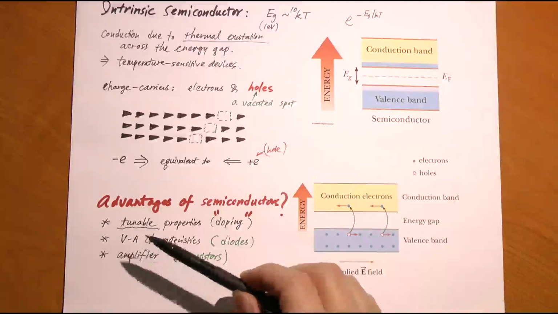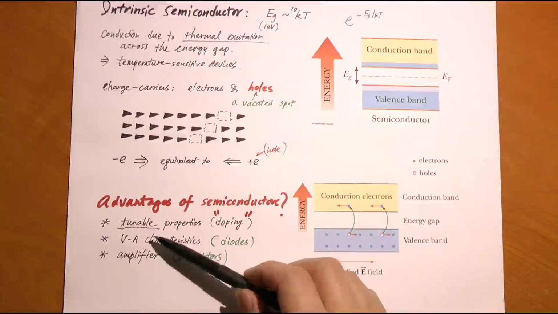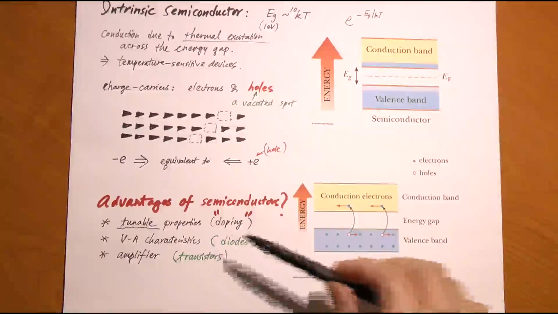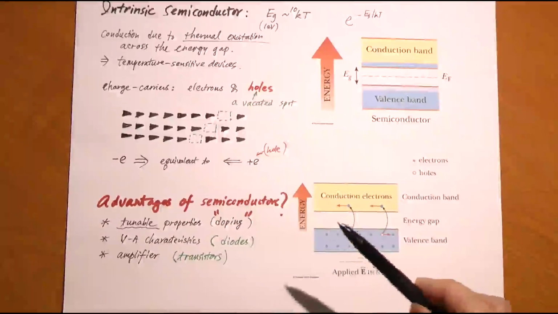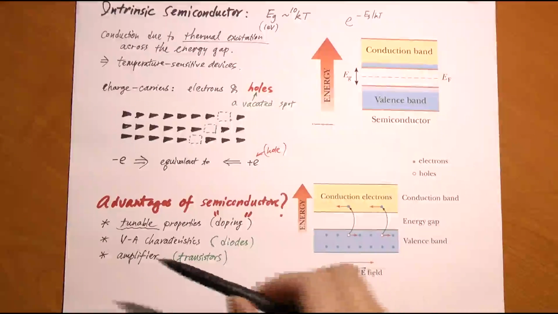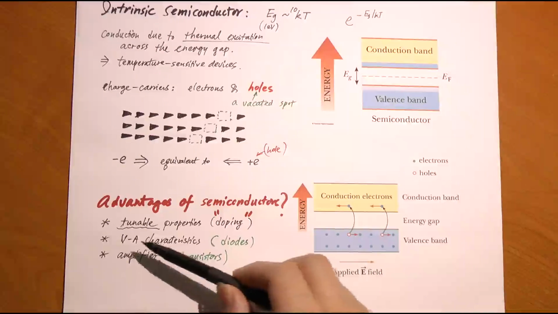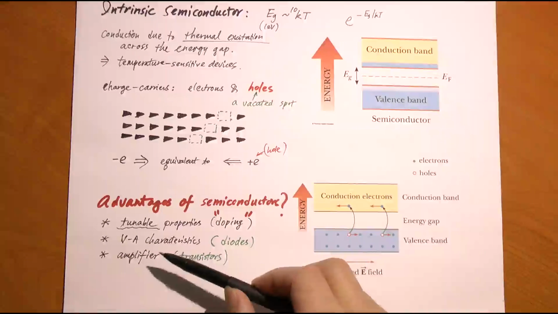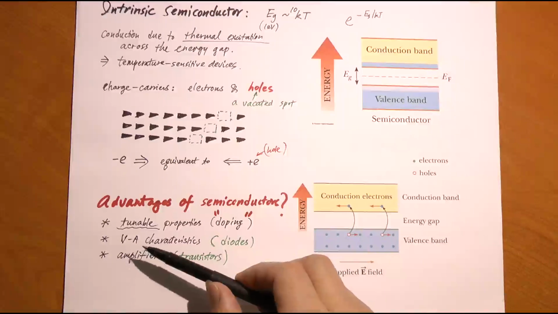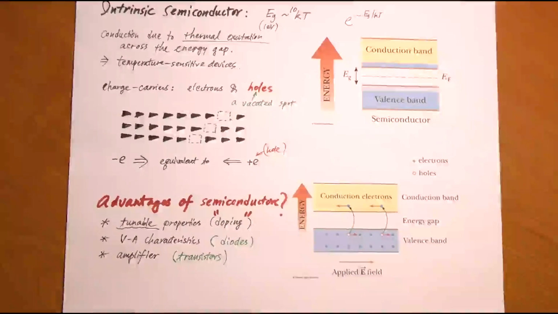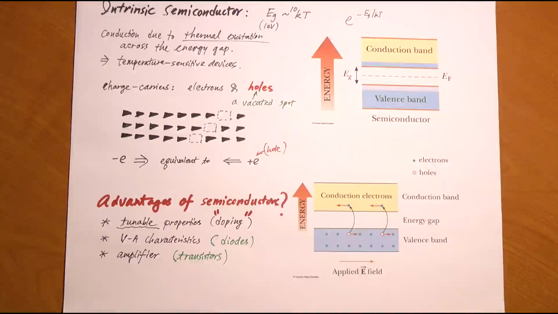The way we tune the electrical conductivity is through what's called doping. Here in this context, doping is a good word, not a bad one. We'll see how we do that. And also, it will lead to some of the most interesting characteristics, voltage-amp characteristics, which means when you apply an electrical voltage to the semiconductor device, how does the current behave? It's called VA characteristics. Very different from traditional Ohm's law. The device is called a diode.